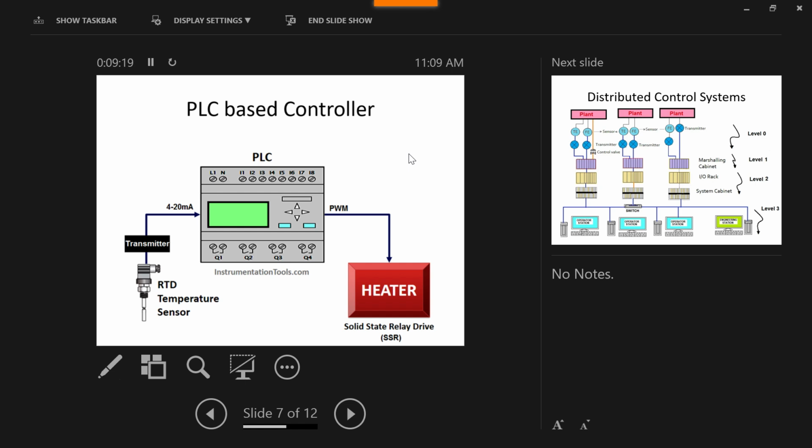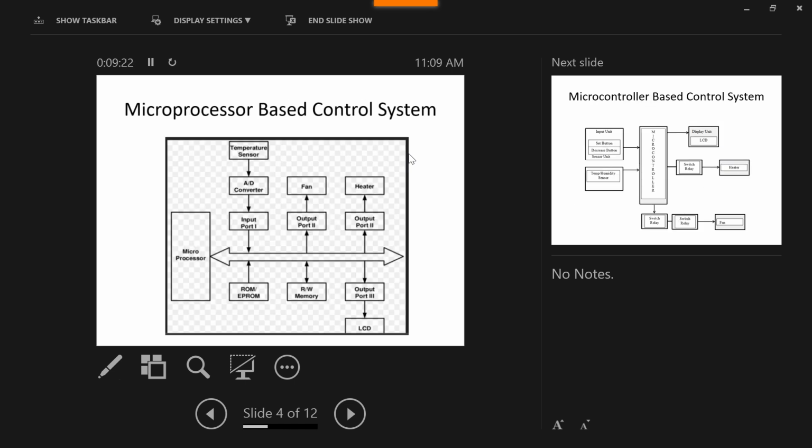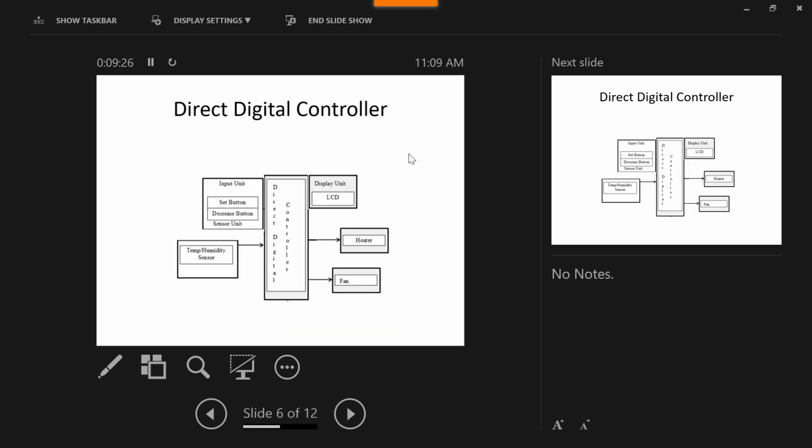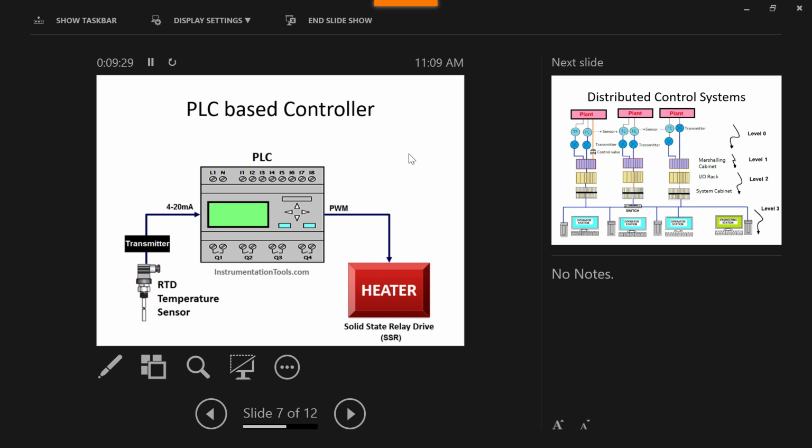So we saw there are four things: microprocessor-based control system, microcontroller-based control system, direct digital control system, and PLC-based control system. These are basically digital controller systems. They can be used for industrial as well as domestic automation. For industrial automation, generally they will prepare a PLC-based control system.